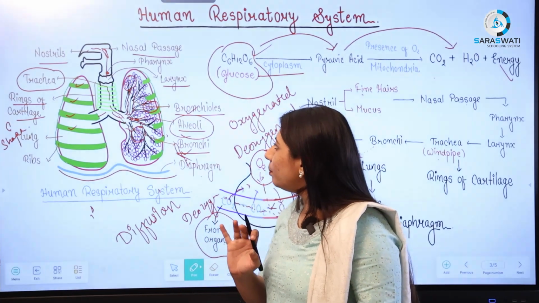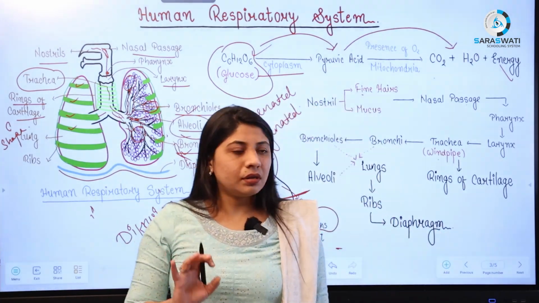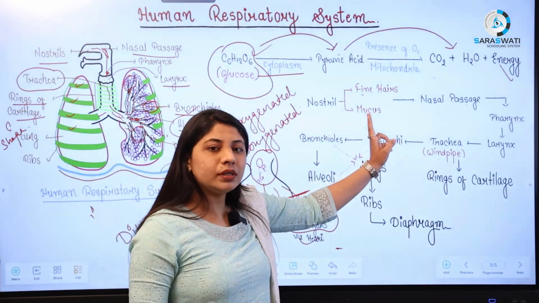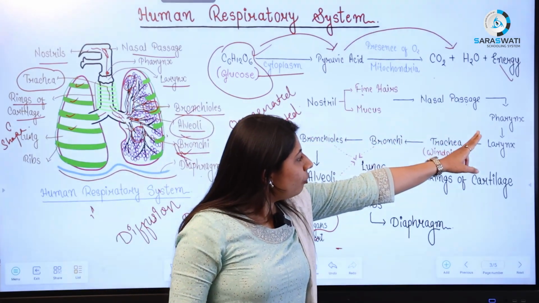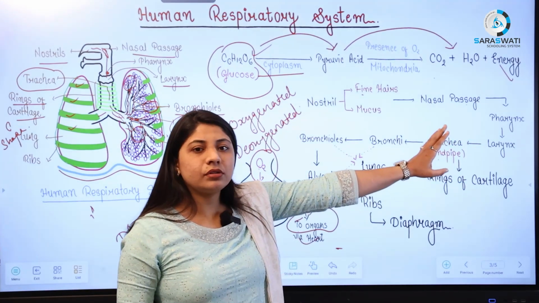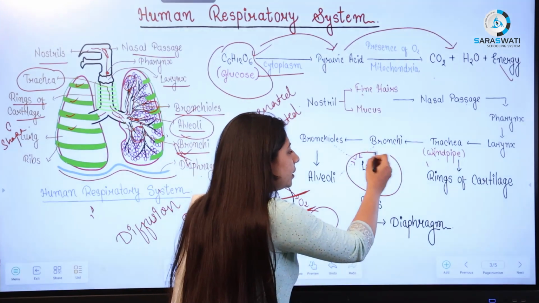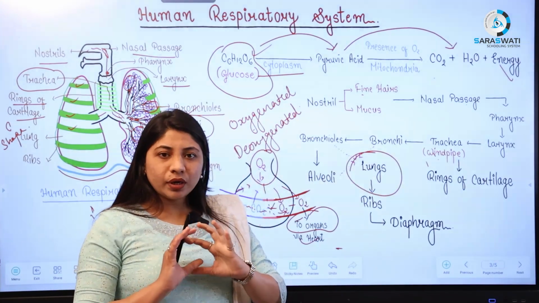So here we have completed the human respiratory system. Here you can see the entire chart: nostril, which contains fine hairs and mucus, next the nasal passage, pharynx, larynx, trachea which is known as the windpipe, bronchi, bronchioles and alveoli. All 3 are present inside the lungs. Lungs are covered with the ribs.